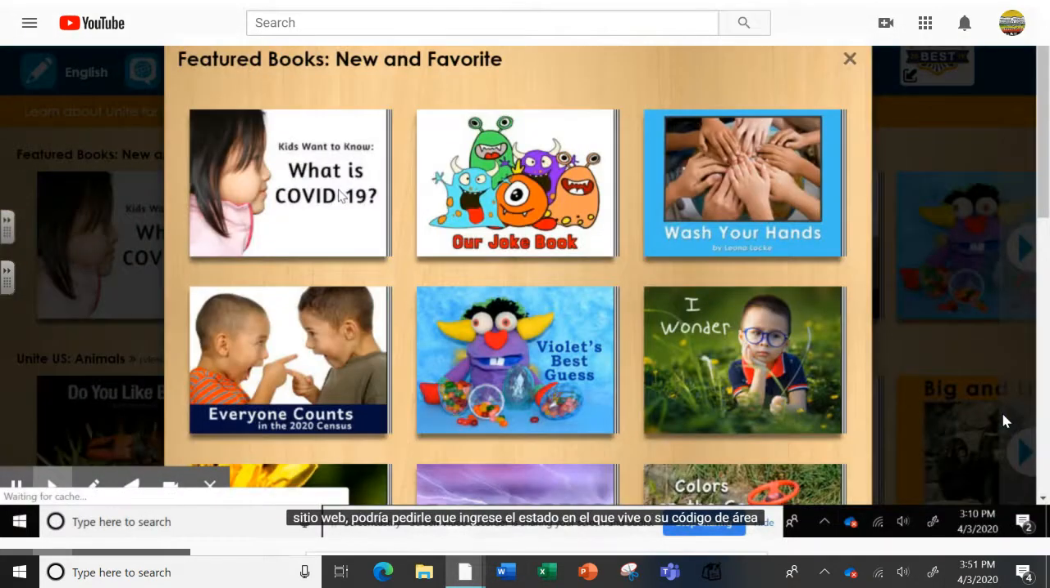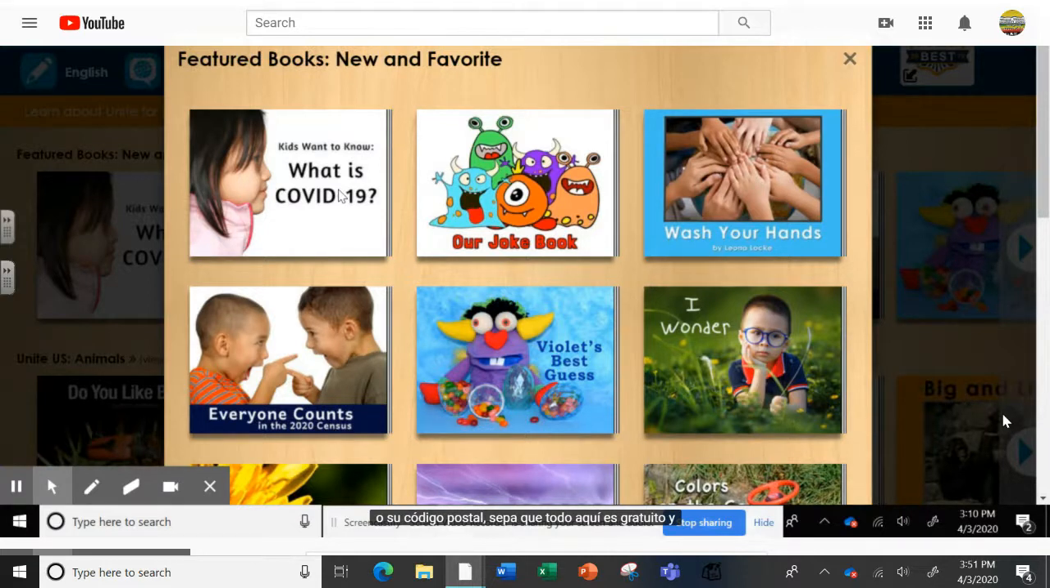When you first enter this website, it might ask you to enter the state that you live in, or your area code, or your zip code. Please know that everything on here is free of charge and you don't need a login, but it might ask you to say what state you're in. Your page might pop up with this picture here with a variety of different books. You can see here's the book for Monday, Wash Your Hands. So you would click on it here.